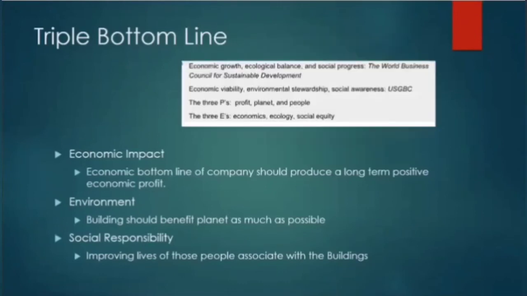Now, there are also different ways in which this triple bottom line is referred to, like 3Ps or 3Es, etc. So the 3Ps mean profit, planet, people. 3Es mean economics, ecology, and social equity. So all these are basically acronyms used alternatively for this concept of triple bottom line.